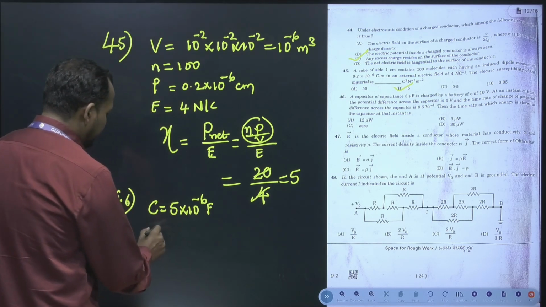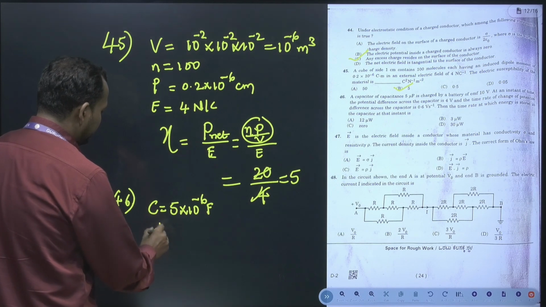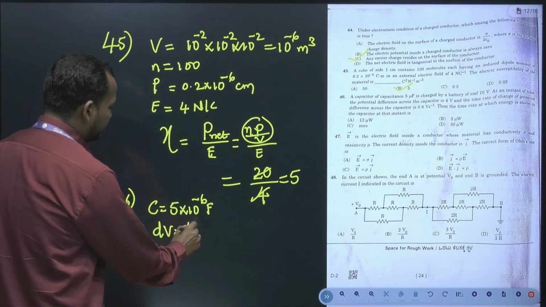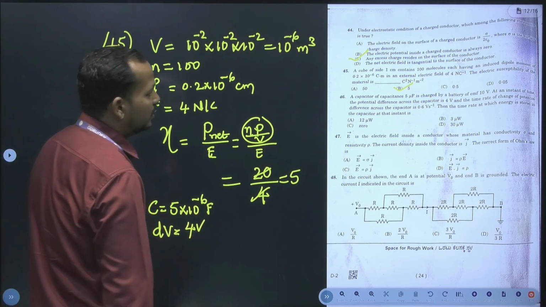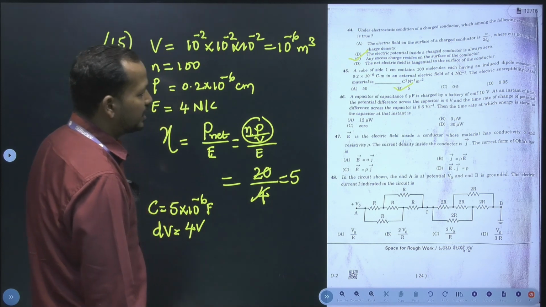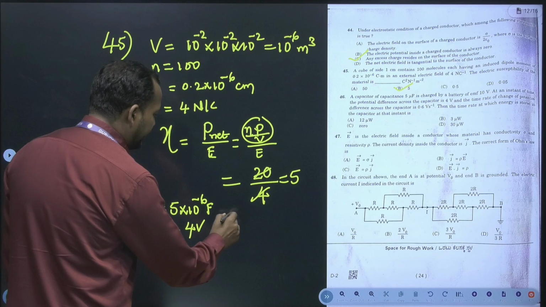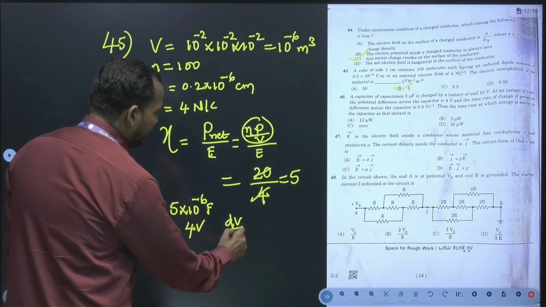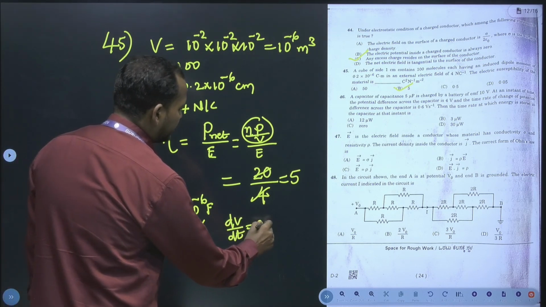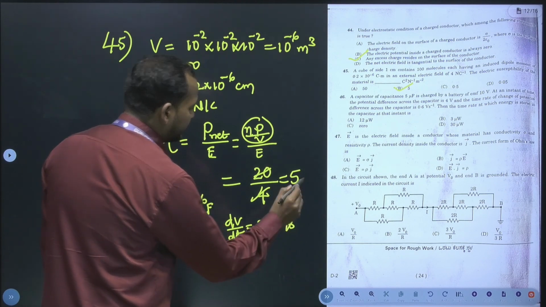So here the potential difference V is equal to 4 volt, and the time rate of change of potential difference across the capacitor, that is dV by dt, is 0.6 volt per second.